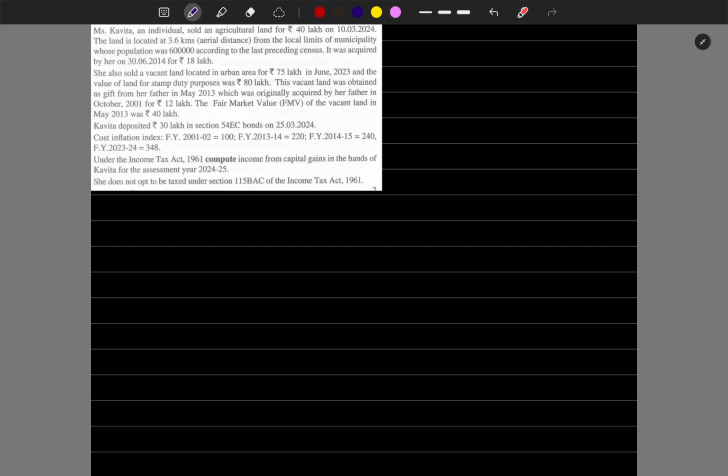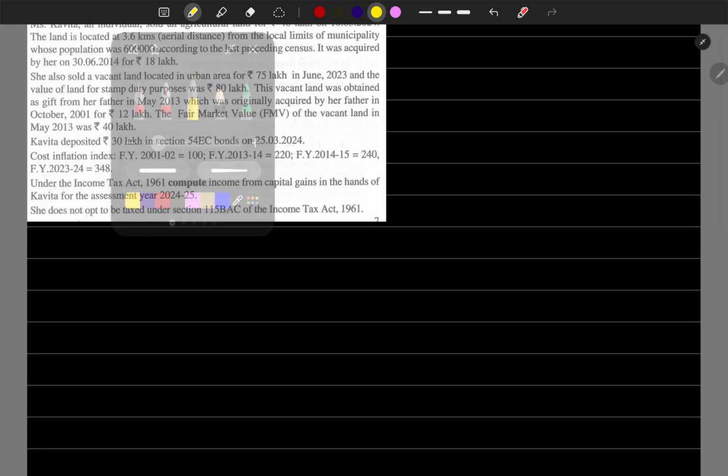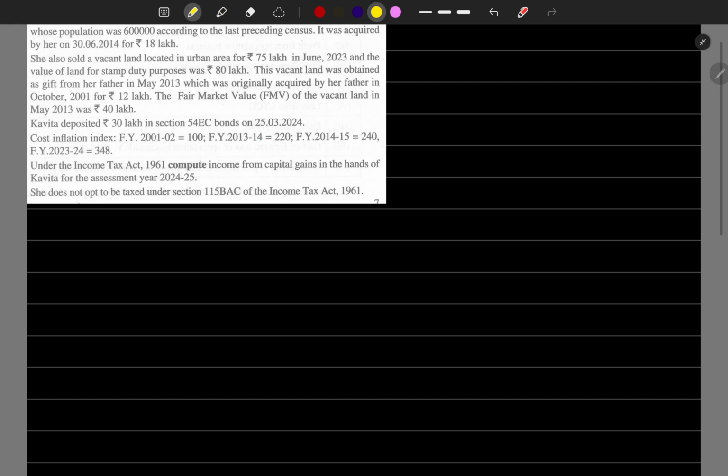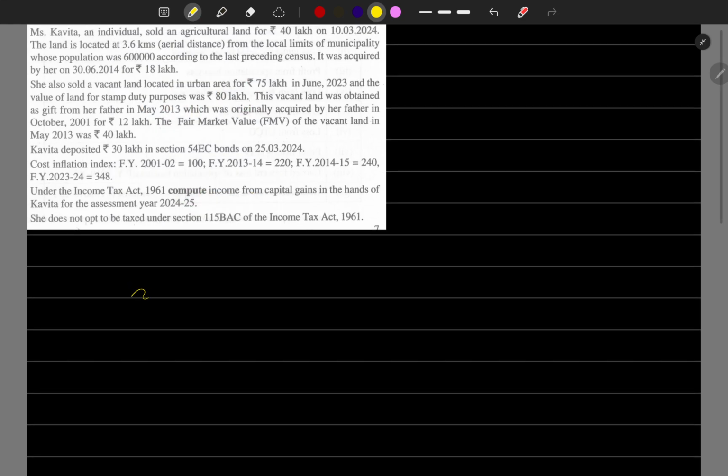Okay, we'll quickly solve that problem. Shall we start? The easier method to solve a capital gain problem is to prepare the timeline only. If we prepare the timeline, the problem is over within 5 minutes.